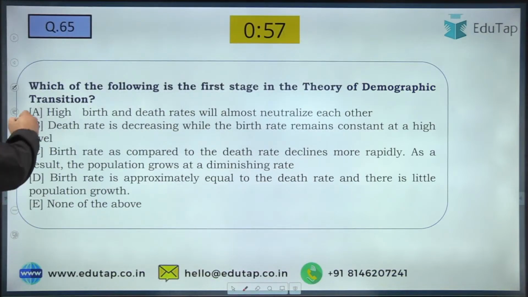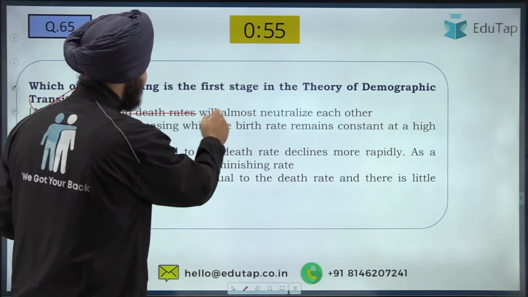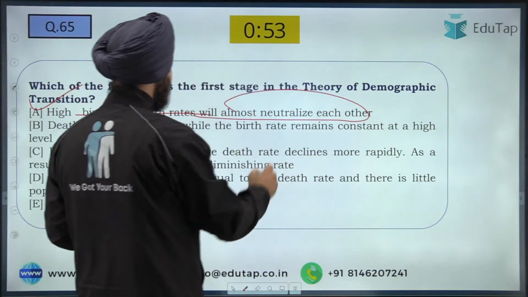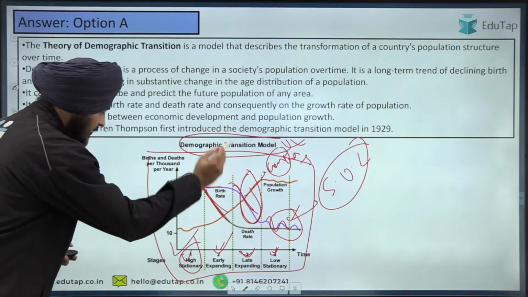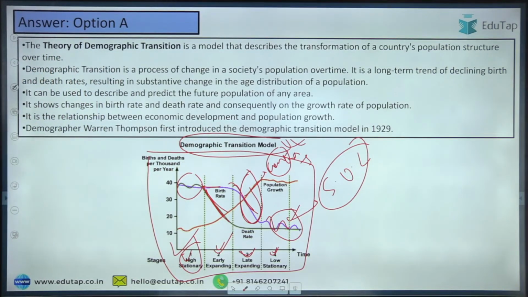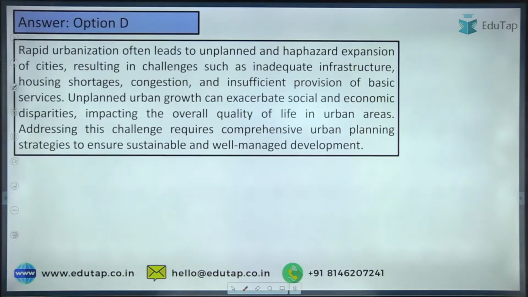very easily the A option. Fine. So high birth and high death rate almost neutralize each other. So this is regarding the first phase of the demographic transition model. I hope it is clear to you. Very easy to answer. Now the next question.